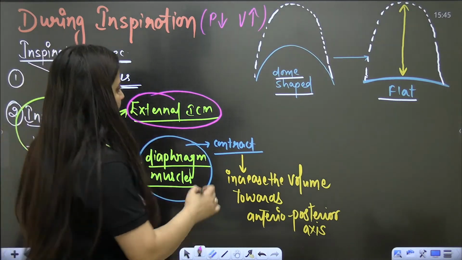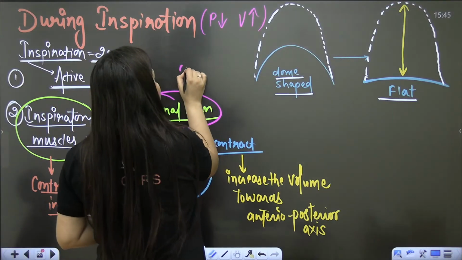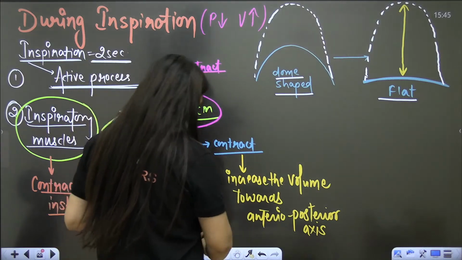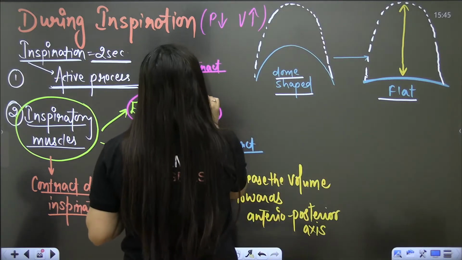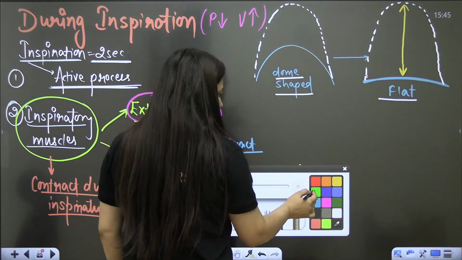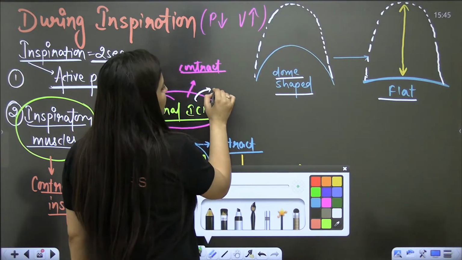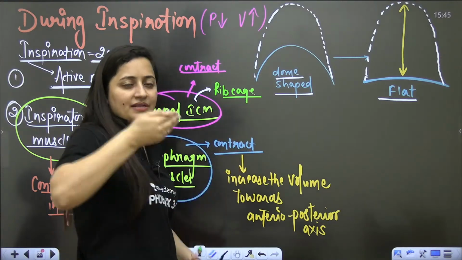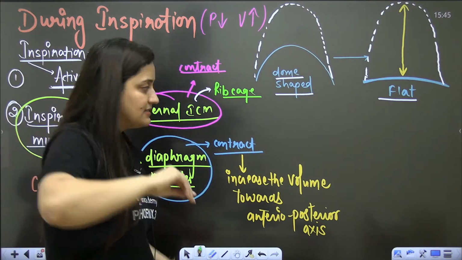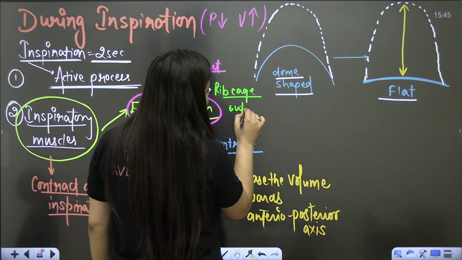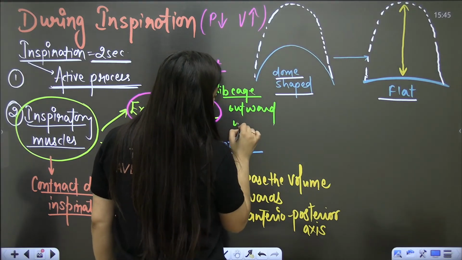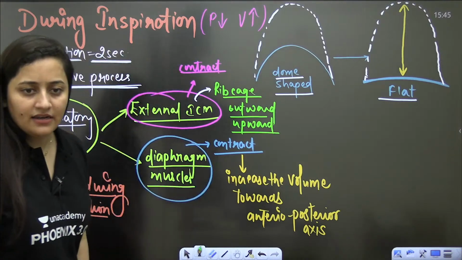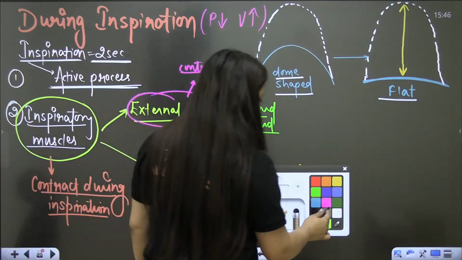When these external intercostal muscles contract, the rib cage will move outward and upward. Outward and upward. The rib cage will move outward and upward.